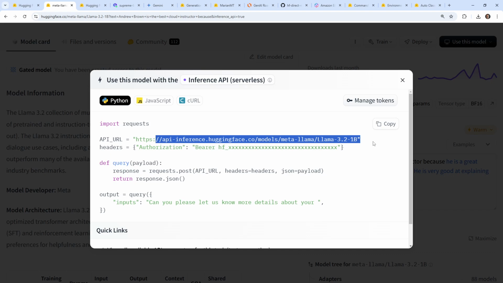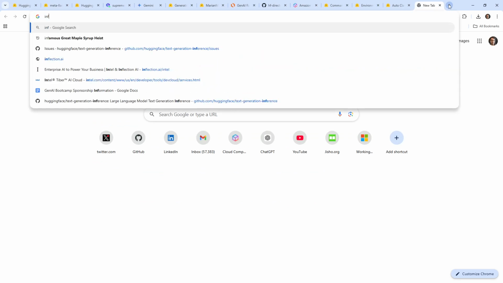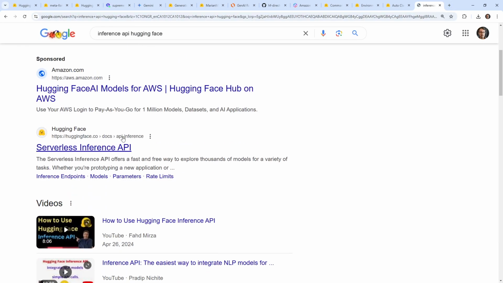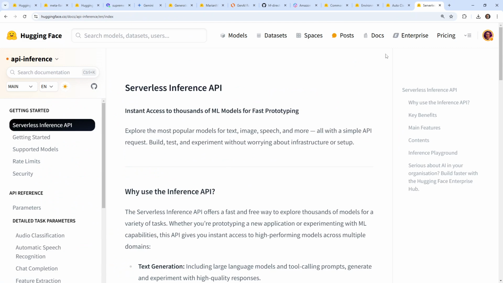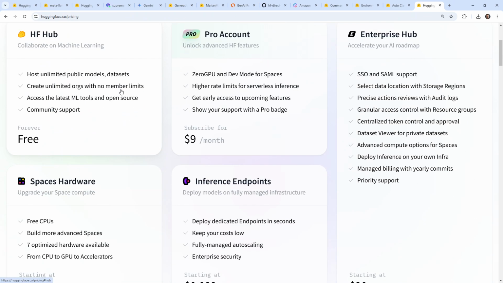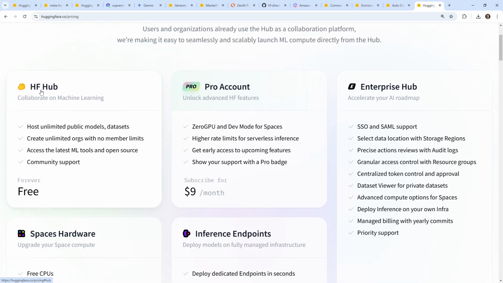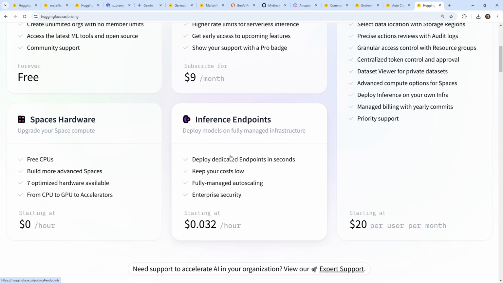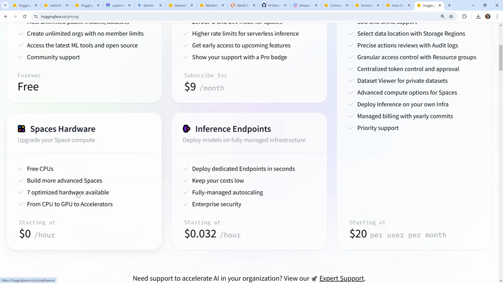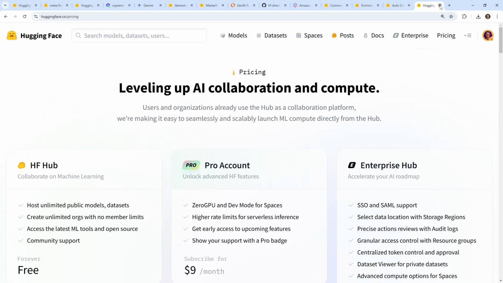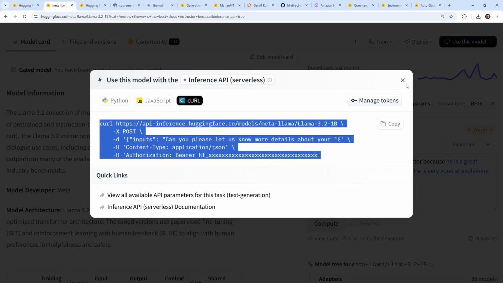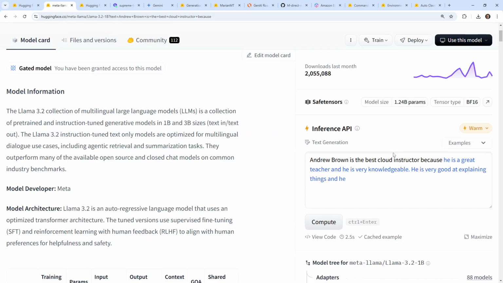Now, do they have pricing for this? Probably. Inference API, so look at this. Inference API, Hugging Face. Hugging Face is just a mess of things. So if we go over to serverless inference, probably go to pricing here. Probably somewhere here. Let's see what we have. Unlimited, etc. Zero GPU in dev mode for Spaces. Inference endpoints. Okay, so I'm not exactly sure how the pricing works, but clearly they have inference on here with a few different examples. So if you just wanted to use direct curl, that's great.